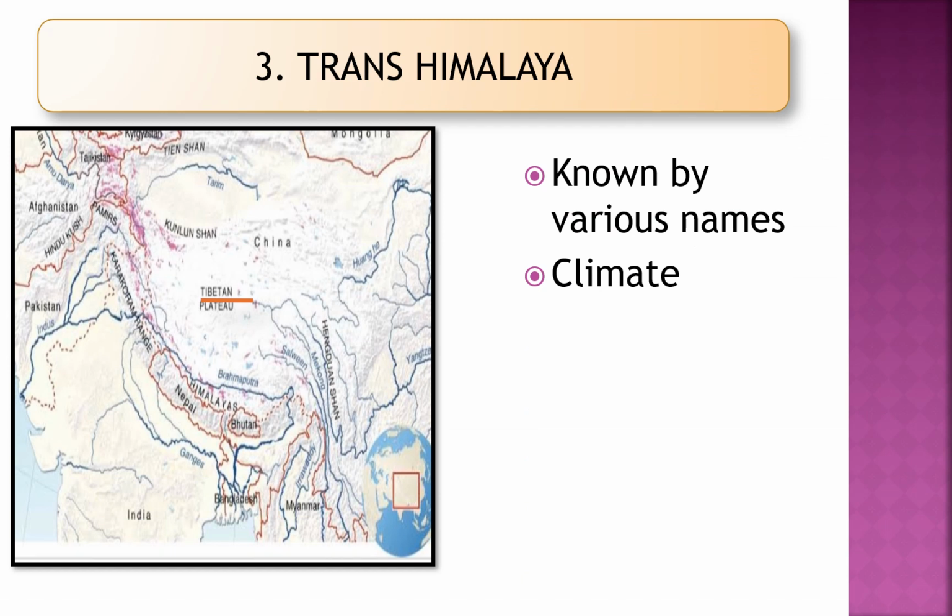Now, let's see about the Trans Himalaya. The Trans Himalaya is known by various names because of its geographical features. You can see in the map Tibet. Tibet lies in a region known as the Trans Himalaya. It is also known as the Tibetan Himalaya. They experience cold climatic conditions with long snowbound periods, and even a summer of only 3 months.